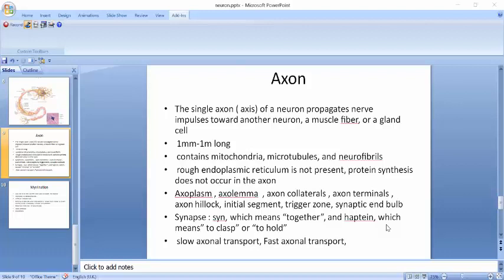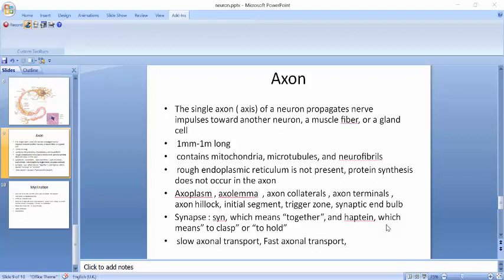So now we will discuss slow axonal transport and fast axonal transport. Because some substances synthesized or recycled in the neuron cell body are needed in the axon or at the axon terminal. So how will they travel from the cell body to the axon terminal?